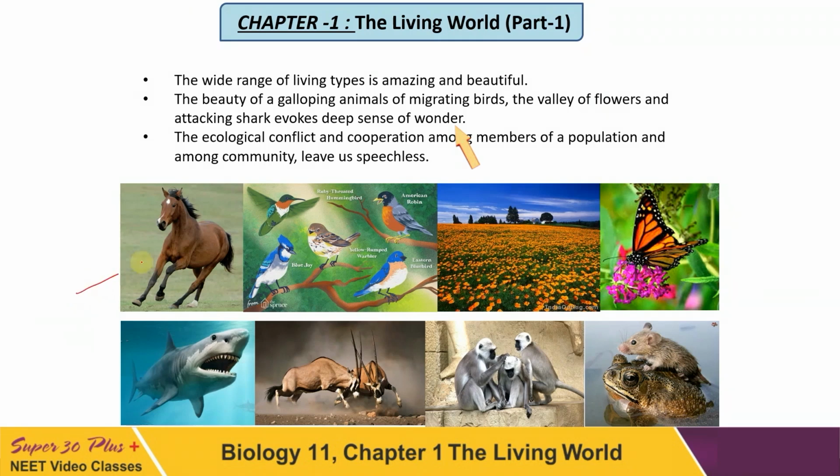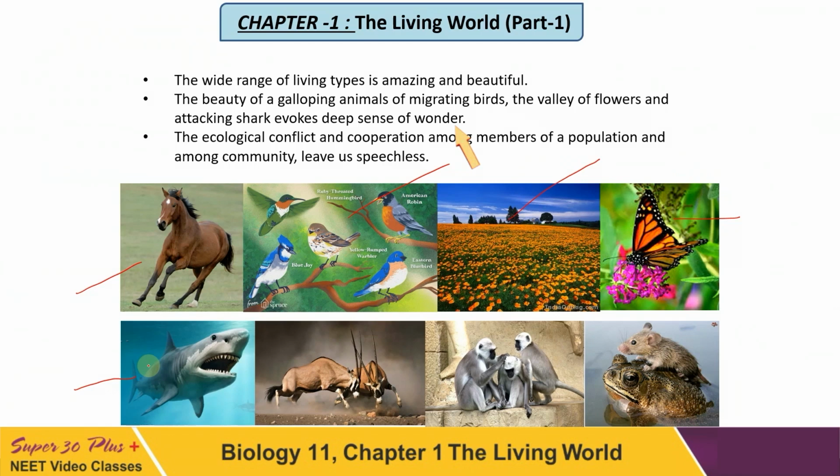You see that this is the galloping horse. The beautiful colorful birds are there. This is the valley of flowers. Different types of butterflies you have seen. Definitely they attract our attention. This is a predating shark, you see.